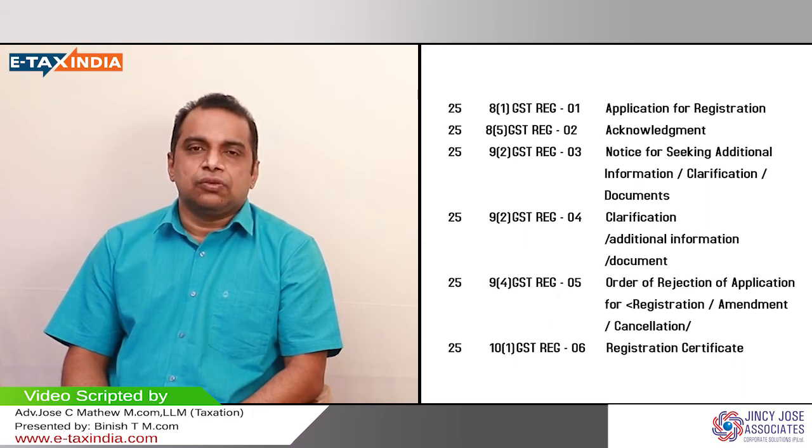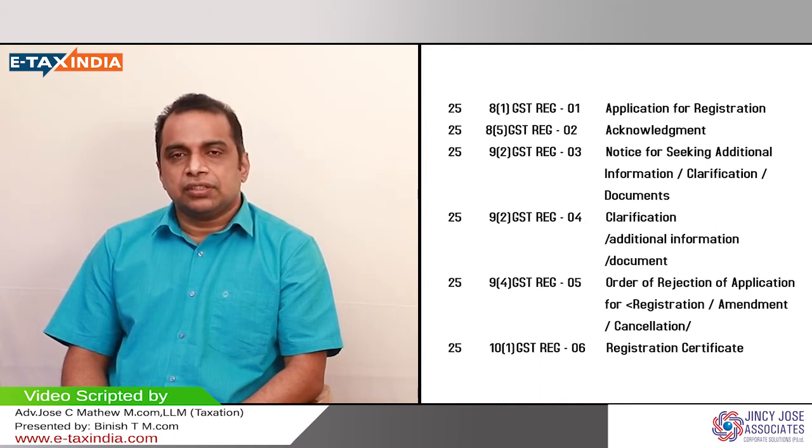Otherwise, it will show a mismatch and you can't avail GST. It will take a lot of time; you have to go for the correction and all. So make sure that you have a correct PAN card and the data in that PAN card matches exactly the information in the CBDT database. So that is the primary thing.